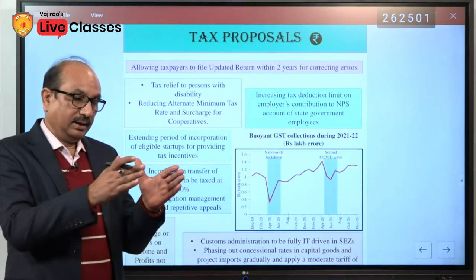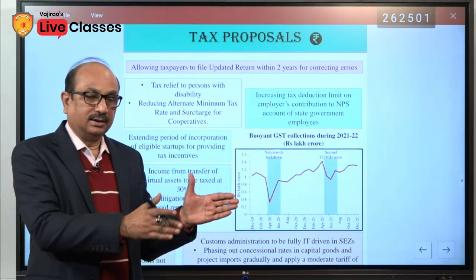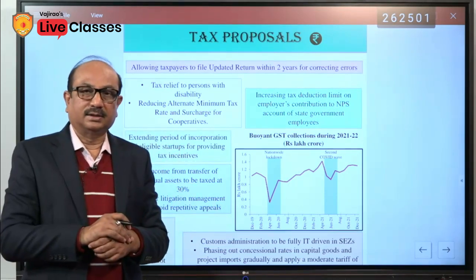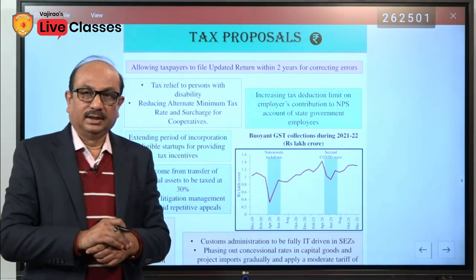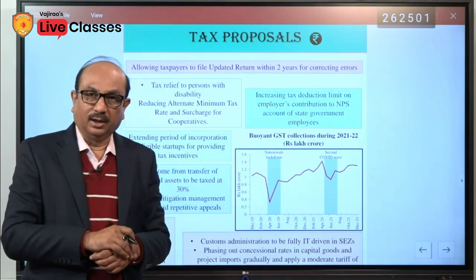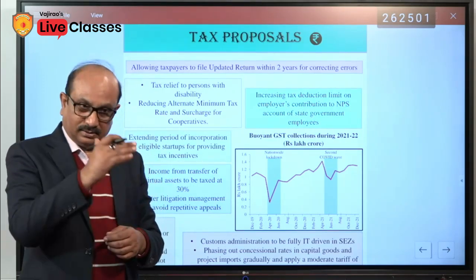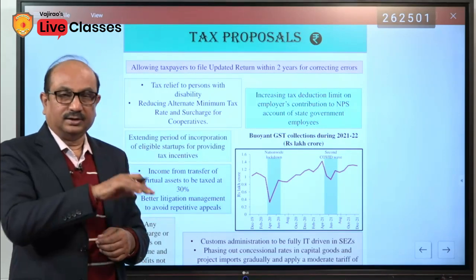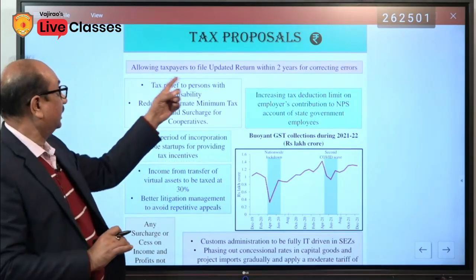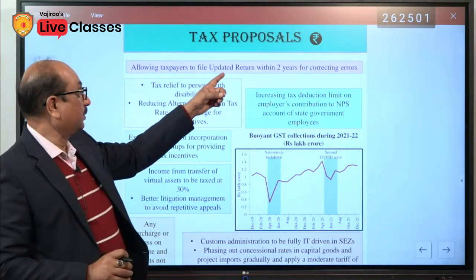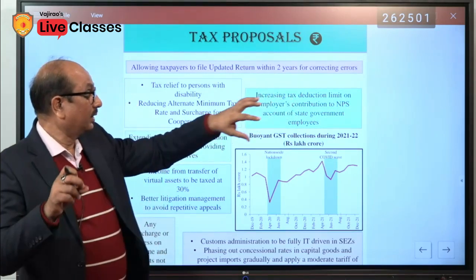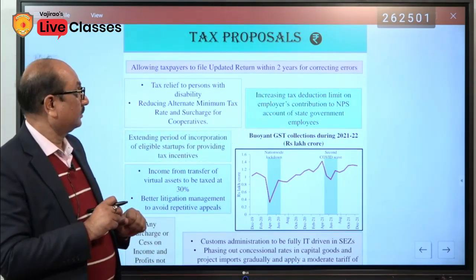Meaning is that if last year, on 31st December, someone filed the income tax return, he was allowed to make the corrections before 31st March this year. But in this budget, the government has mentioned that taxpayers can file updated returns within 2 years for correcting errors.